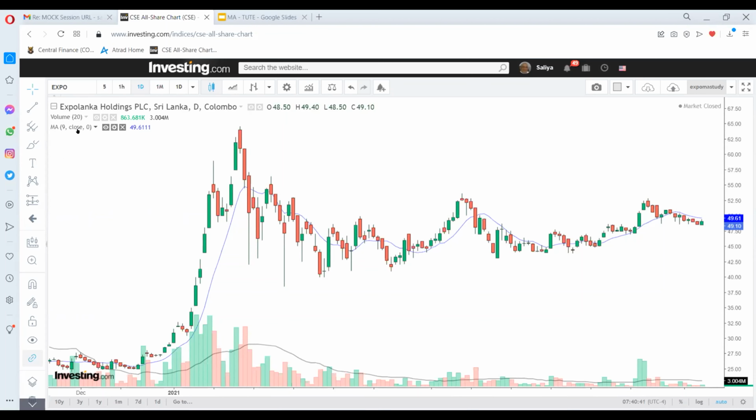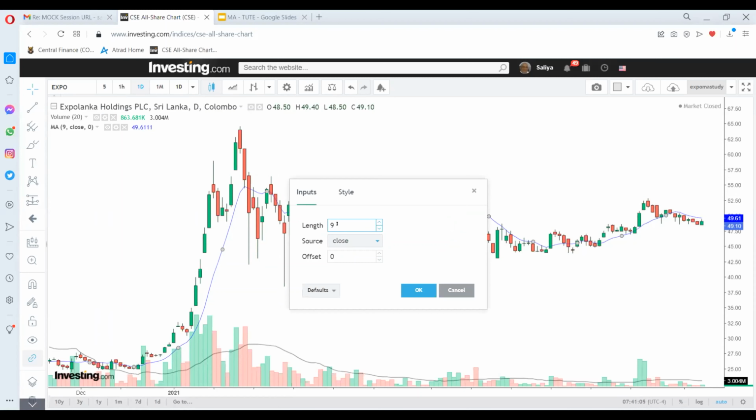And it is taking the close price as the price data, right? 0 doesn't add anything further into the calculation. So you can go ahead to the format button in the indicator, and you can immediately change this default date into different numbers. Default date is 9, so you can change it to different numbers based on your preference.